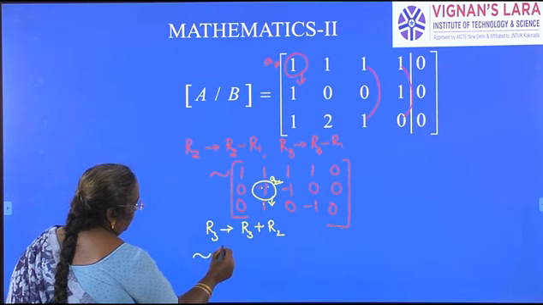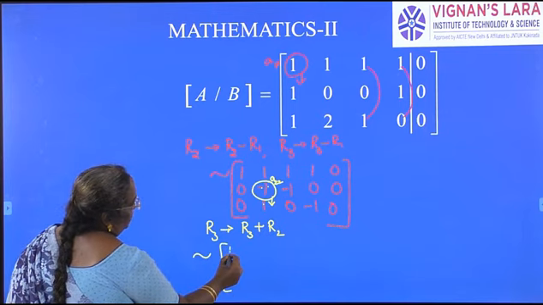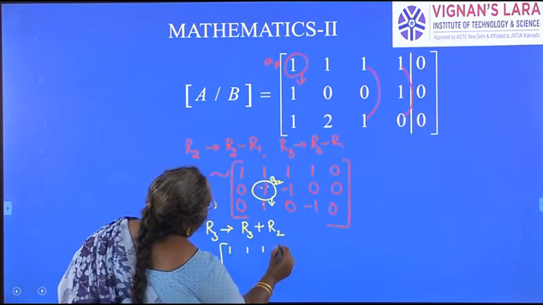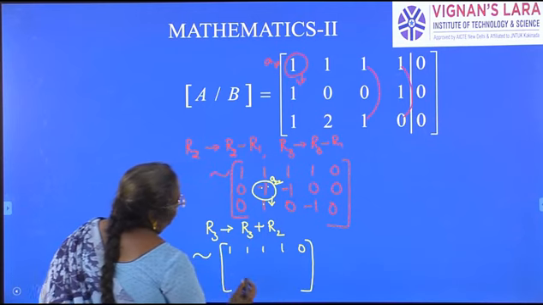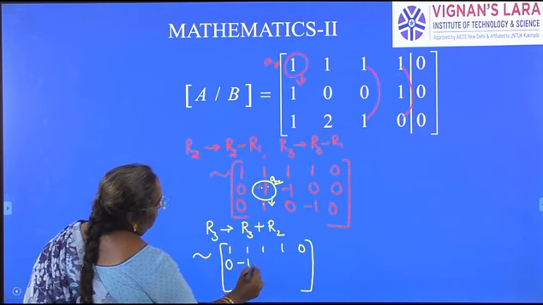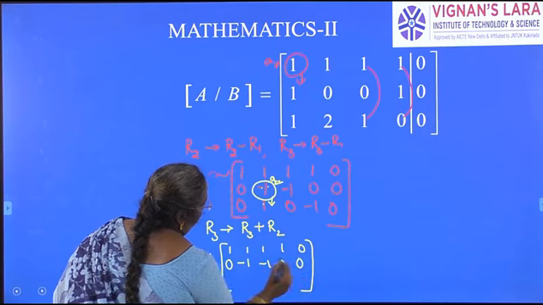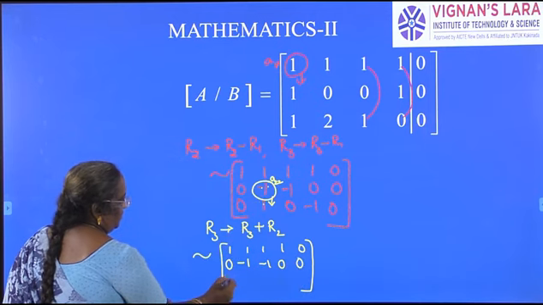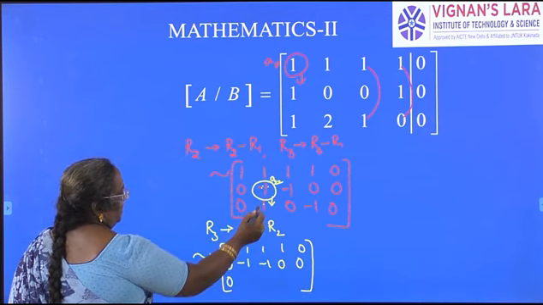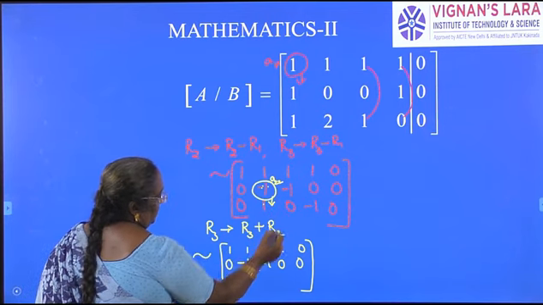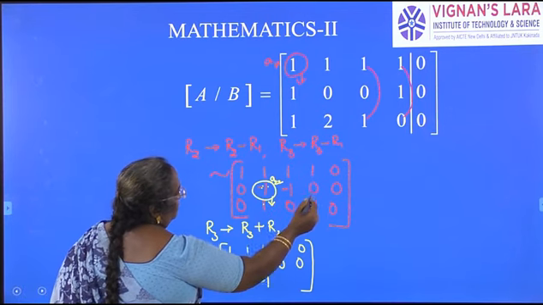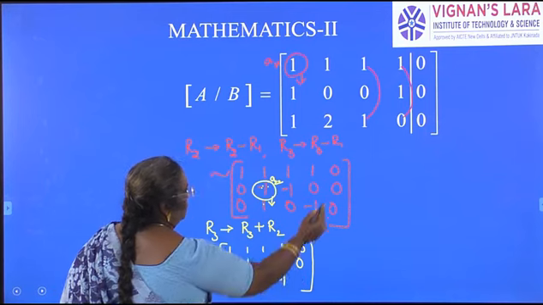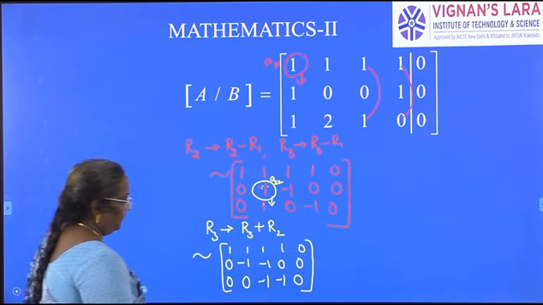So what do we get here? No change in the first row. Next, no change in the second row. Third row, we are adding 0 plus 0, 0. Minus 1 plus 1, 0. Minus 1 plus 0, minus 1. 0 minus 1, we are adding, minus 1. 0 plus 0 is 0.